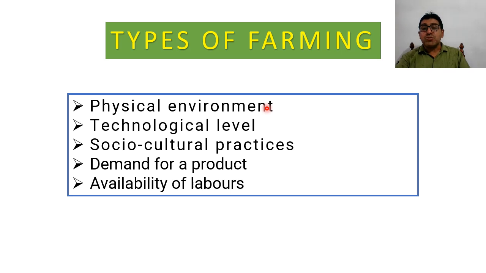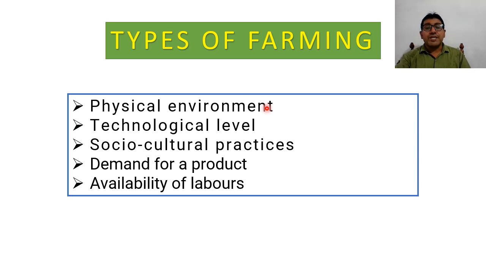With that, soil is also very important, and soil is also part of the physical environment. According to the rainfall, temperature and soil, people grow crops.